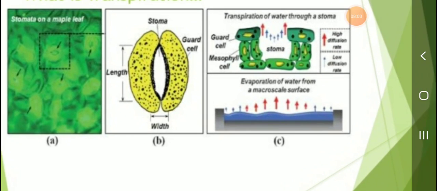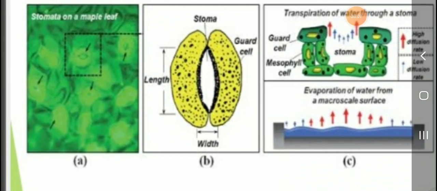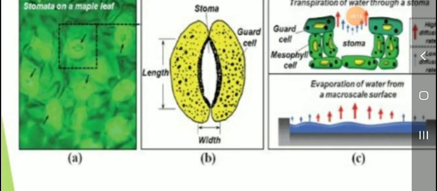This is a stomata on a maple leaf. The leaf surface contains small pore-like structures called stomata. What is the main function of stomata? The main function of stomata is the evaporation of water.